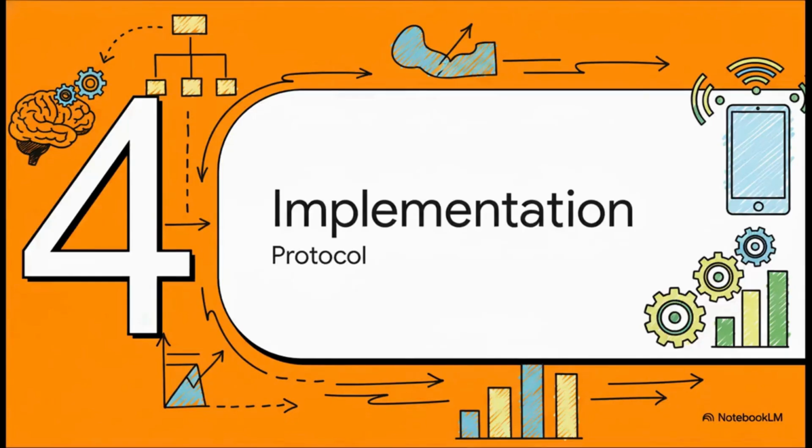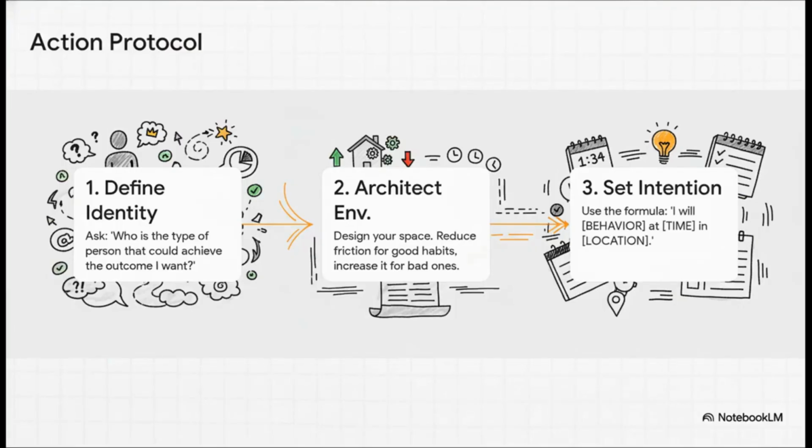These three algorithms provide the schematic for an upgrade. We now move from theoretical analysis to practical application. This is the implementation protocol. This is your 3-step protocol to become the architect of your own habits. 1. Define the target identity. Do not ask what you want to achieve, ask who you must become.